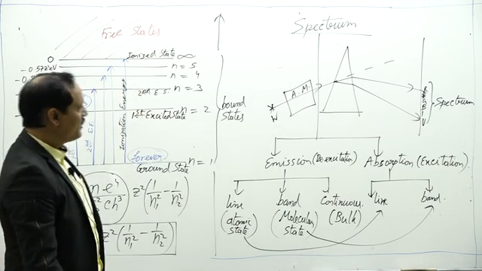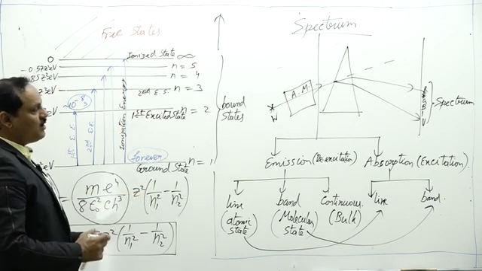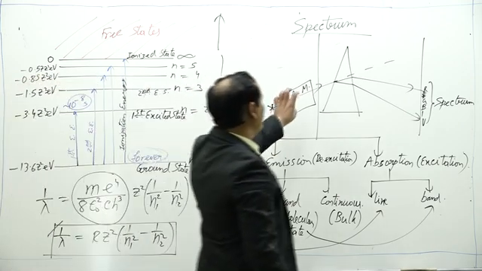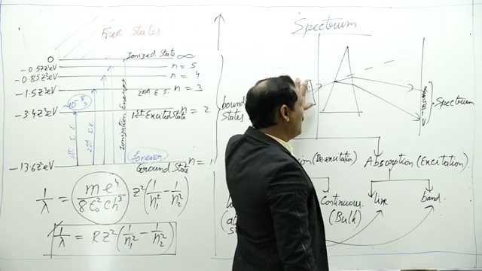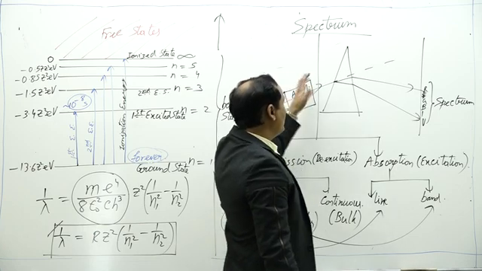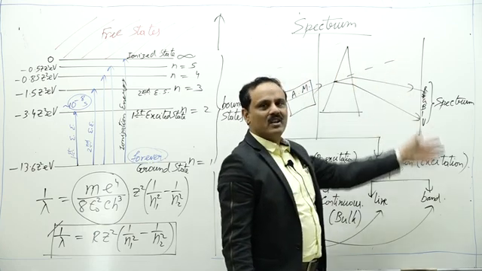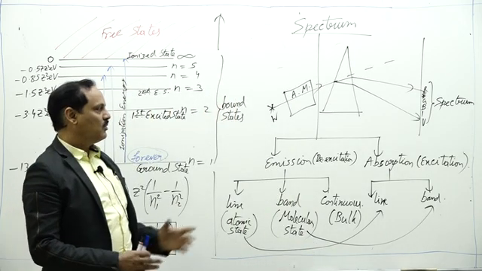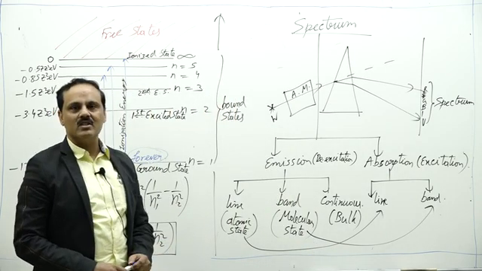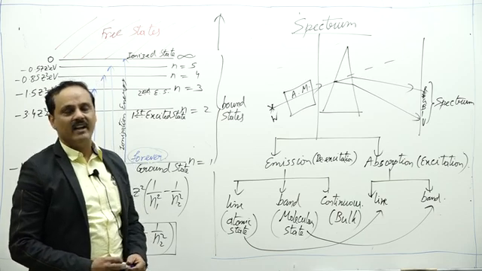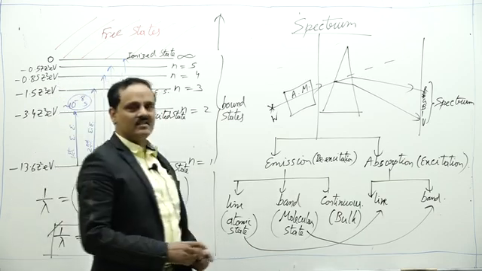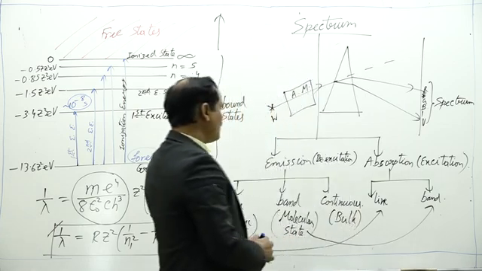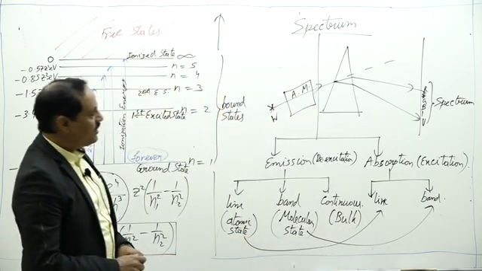There is no continuous absorption spectrum, because if all wavelengths are absorbed by the absorbing medium, there will be no light from which we can obtain dispersion from the prism. So we don't talk about continuous absorption spectrum as there is no light to analyze. So these are the emission and absorption spectrum.